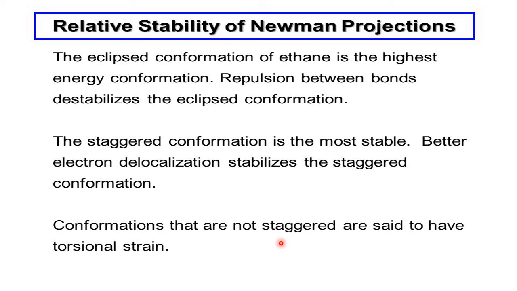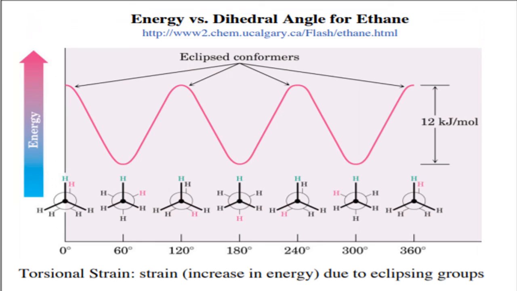Conformations that are not staggered are said to have torsional strain. See once again, conformations that are not staggered are not stable. Other forms are less stable because they have some kind of tension or strain. That strain is called what? Torsional strain. Torsional strain is because of the rotation of one carbon with respect to the other one. Some problems, some tensions are there. That is called torsional strain.